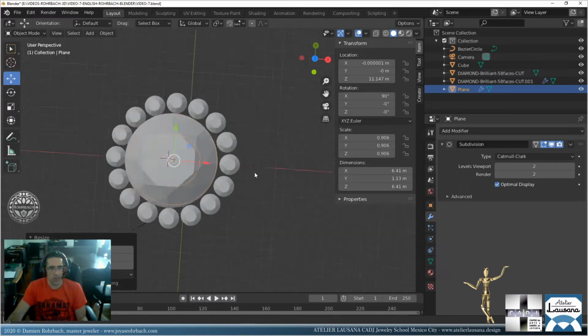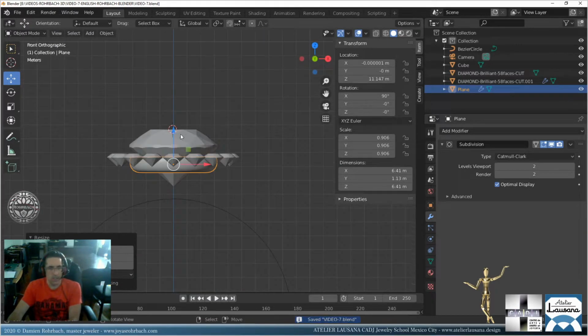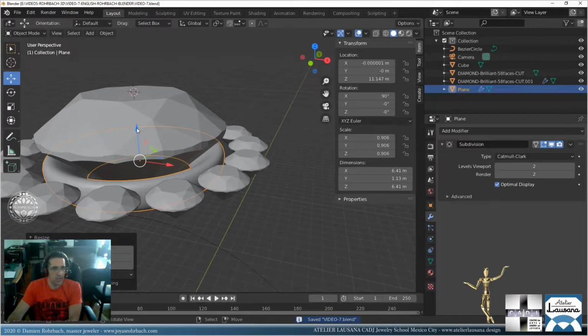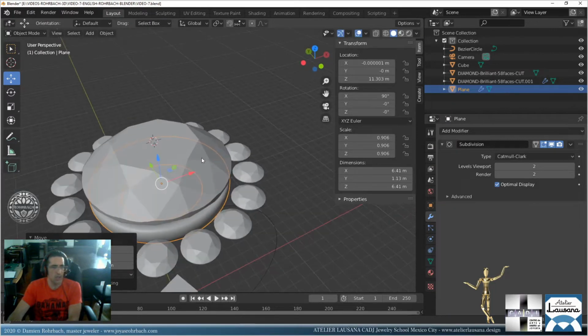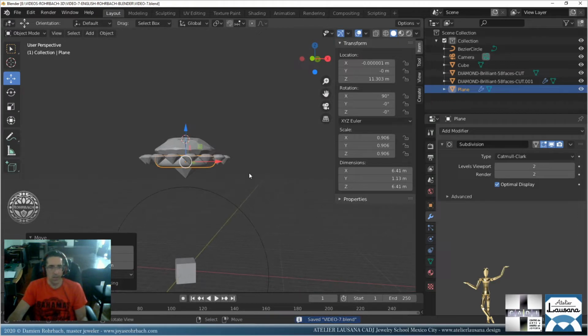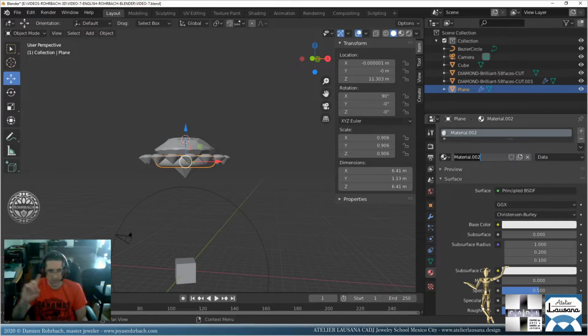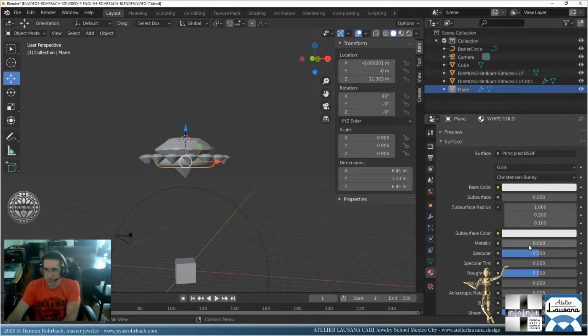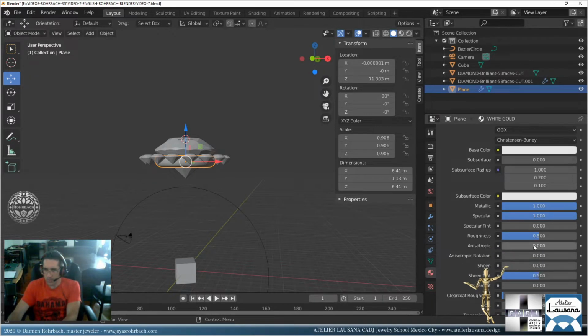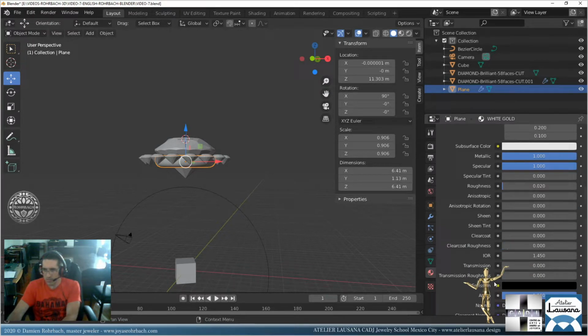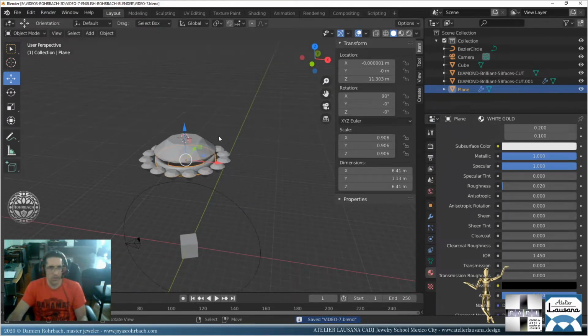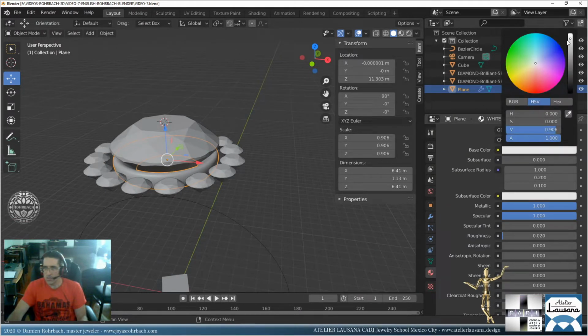A bit bigger here. Okay, so that's the belt. I'm going to put it, let's see if I can come a bit closer here. Okay, so we have that. Now let's create at once a new material. I'm going to make the materials for Cycles still, so that's white gold. Something very basic first: metallic 1, specular 1, roughness 0.02, sheen 0. Well, that's not necessary, but it's okay. All right, metallic 1, roughness very low, and make it all white, top white.